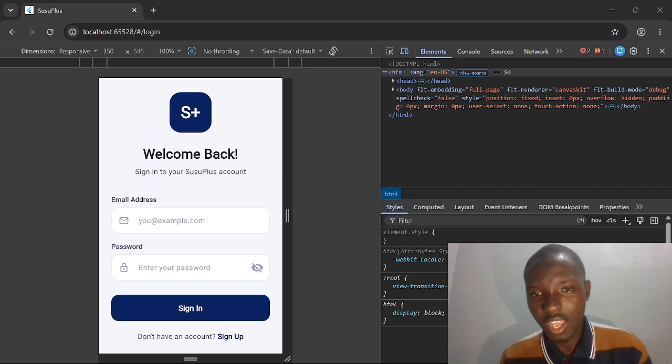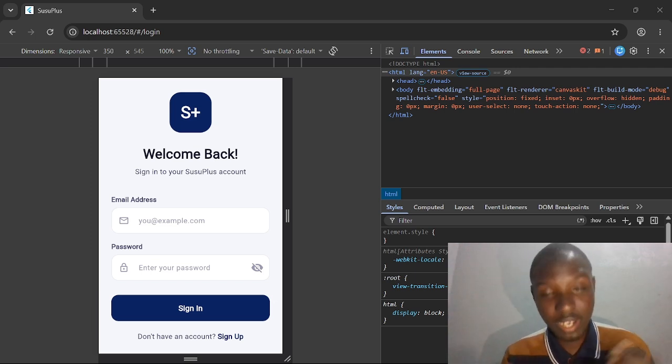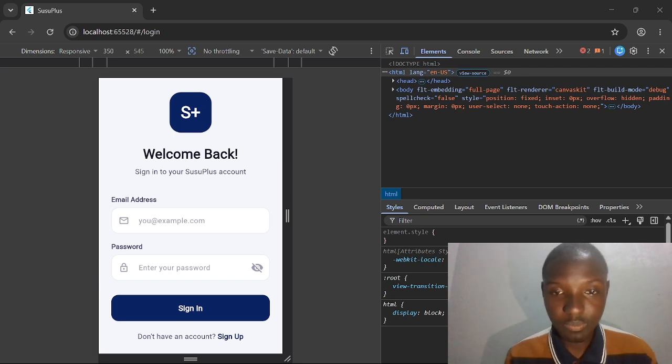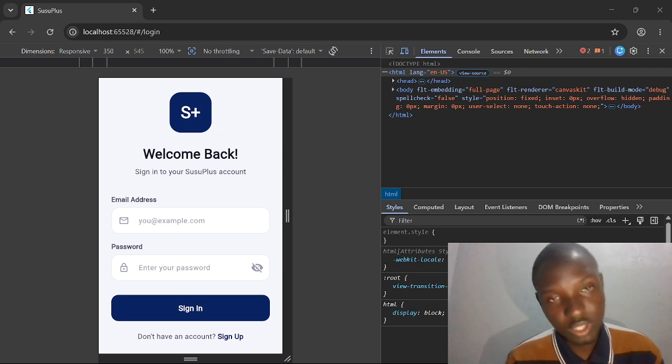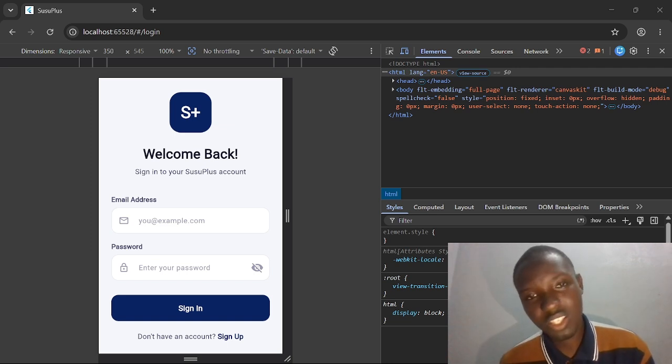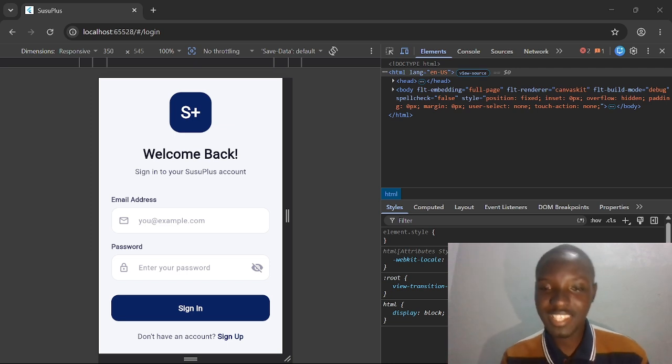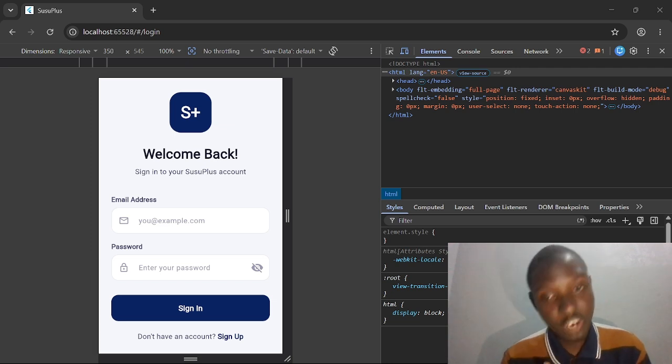Let's say collectors spend hours moving around. Records are often kept manually, so payments can be forgotten, and mistakes or disputes can arise because information isn't always transparent. To solve this challenge, my team and I developed Susu Plus, a secure, transparent, and easy to use